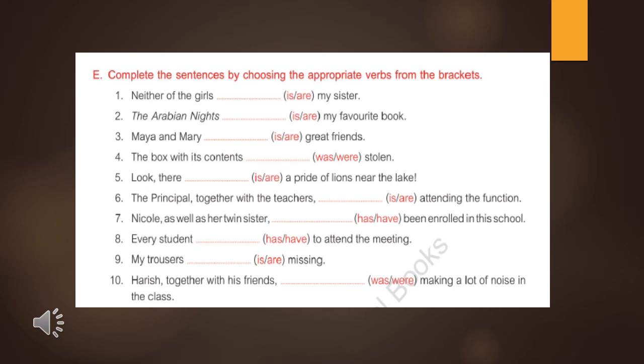Now sentences number 6, 7, 8, 9, 10 you have to try by yourself. If you are not able to solve the sentences, you can check the PDF.